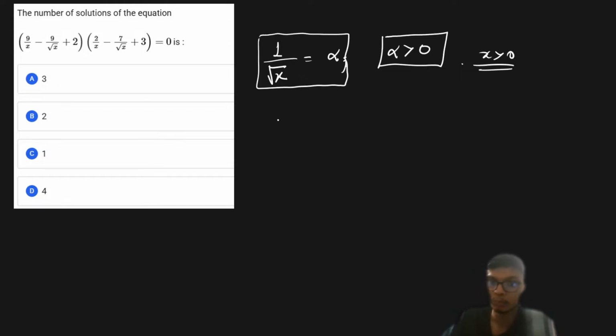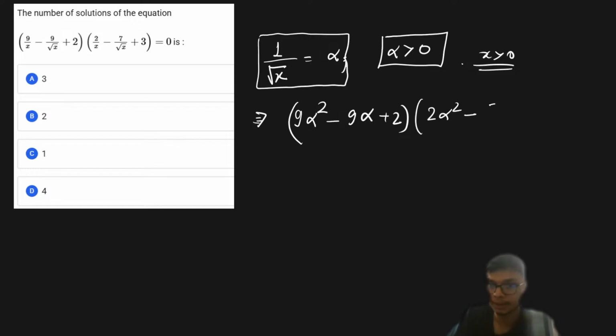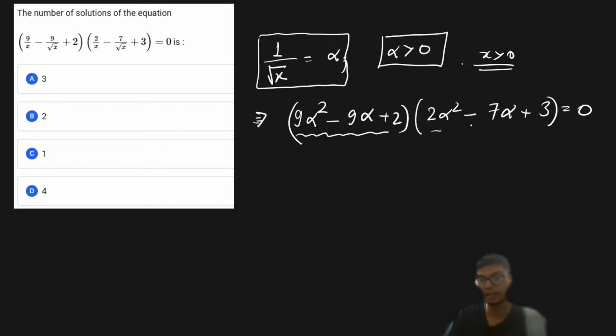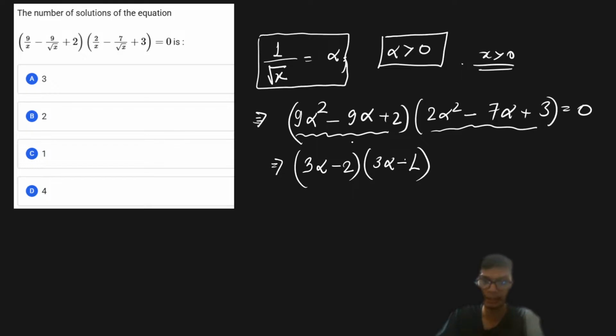then I can decompose this particular given expression as 9 times alpha square minus 9 alpha plus 2 multiplied with 2 alpha square minus 7 alpha plus 3 is equal to 0, right? I hope this part is clear, right? Now what I'm going to do over here is factorize this given individual quadratic equation in terms of alpha. So I can factorize this part as 3 alpha minus 2, and this will basically become 3 alpha minus 1. So this is basically the decomposition of the first quadratic expression, right?